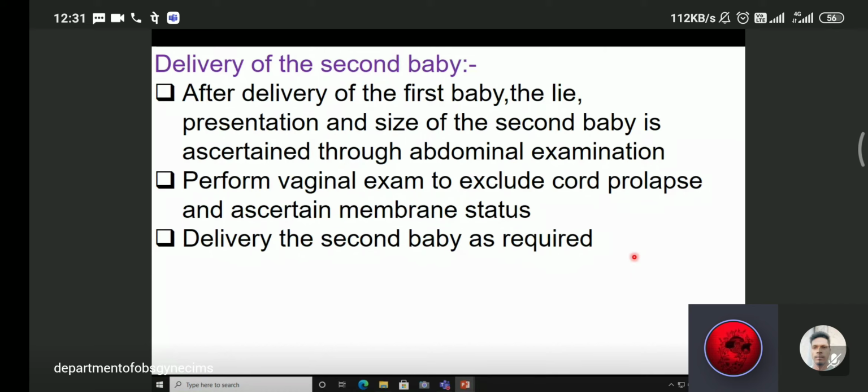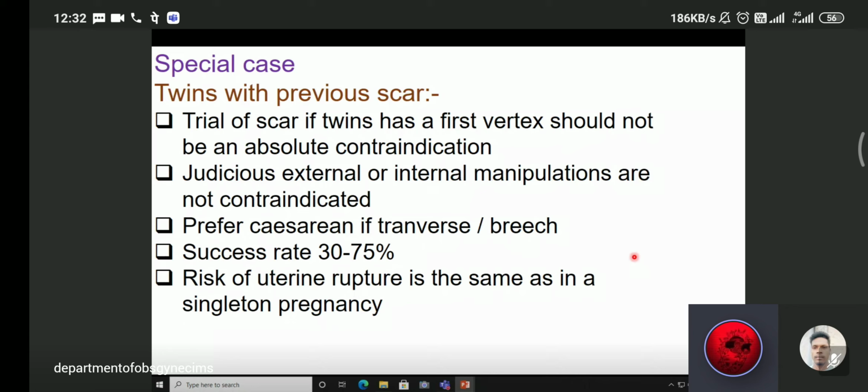Special case in twin pregnancy with previous scar. That means trial of scar in twin pregnancy with a first vertex should not be an absolute contraindication. We can give a trial if the first baby is in vertex presentation. Judicious external and internal maneuvers are not contraindicated in the second baby. Prefer cesarean section if transverse or breech. Success rate is 30 to 70%. Risk of uterine rupture is the same as in singleton pregnancy.